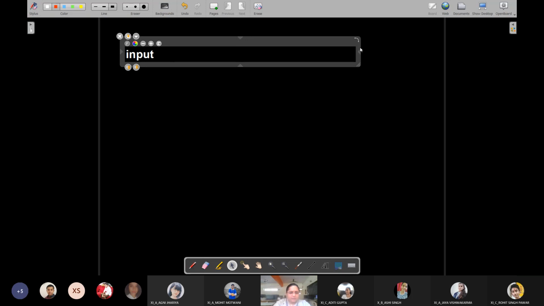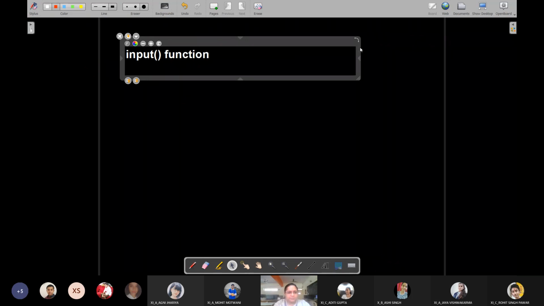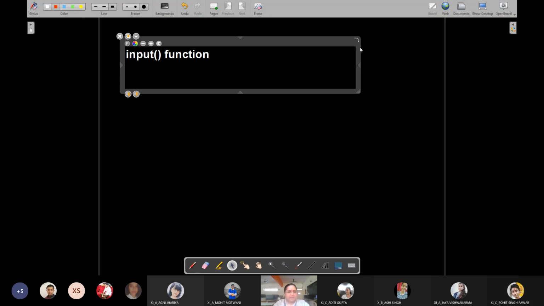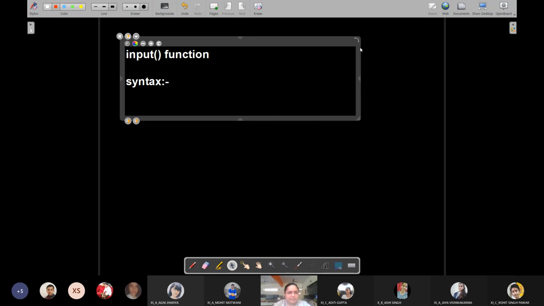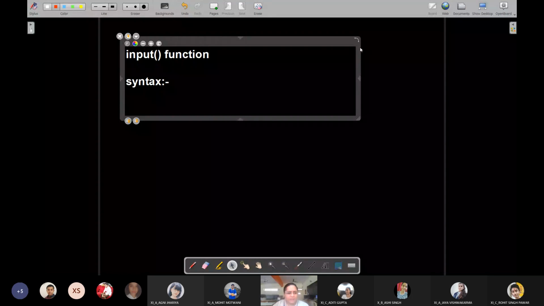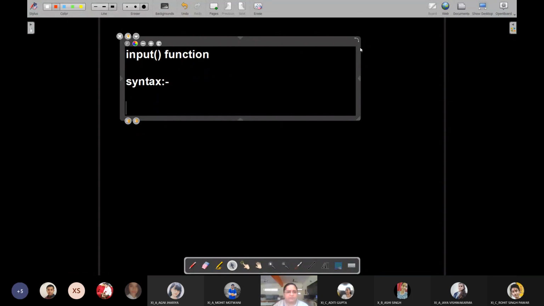So we are going to learn a function that is the input function. Watch very carefully. Now, how does this input function work? First of all, I'm going to write its syntax. Syntax is the structure of a particular statement or construct which you are going to use in Python or any programming language. This syntax specifies the rule for using that construct.